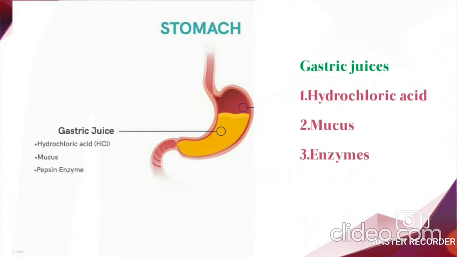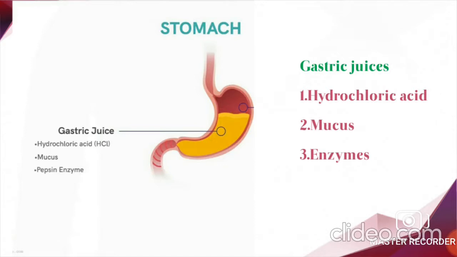As we already discussed, the first process of digestion of food takes place in the mouth, right? And the next process of digestion takes place in the stomach. The stomach receives food from the esophagus. After receiving food, the stomach helps in both mechanical and chemical digestion.